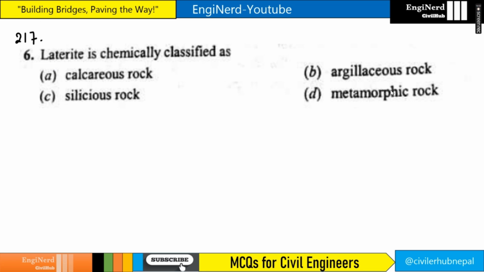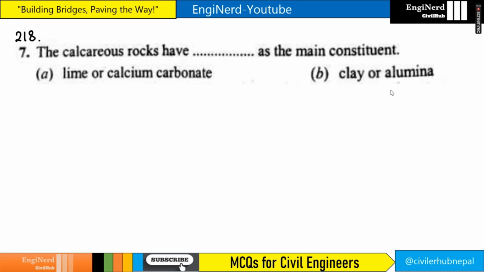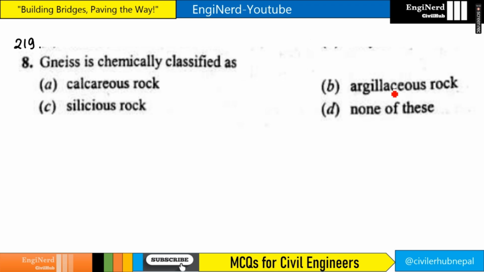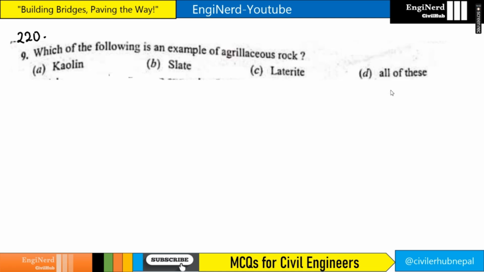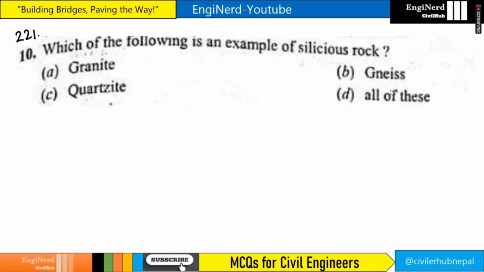Laterite is chemically classified as argillaceous rock, as everyone knows. The calcareous rocks have dash as the main constituent. The calcareous rock has lime or calcium carbonate as the main constituent. Gneiss is chemically classified as what? Siliceous rock, right? Which of the following is an example of argillaceous rock? Kaolin, slate, and laterite. These all are examples of argillaceous rock. So our answer will be all of these. Which of the following is an example of siliceous rock? Granite, gneiss, and quartzite. These all are examples of siliceous rock. Right? So answer is all of these.